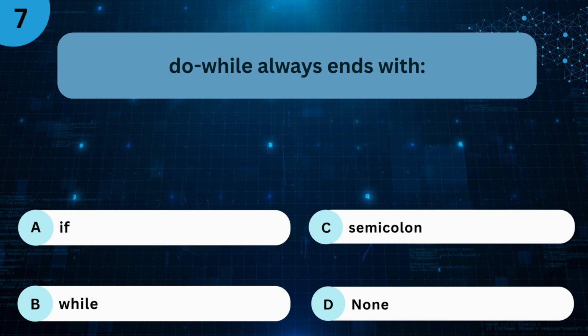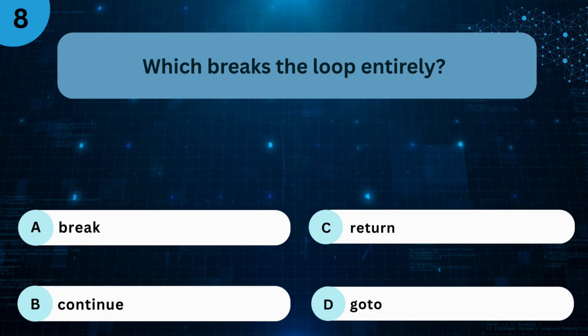A. If. B. While. C. Semicolon. D. None. The right answer is C. Semicolon. Which breaks the loop entirely?